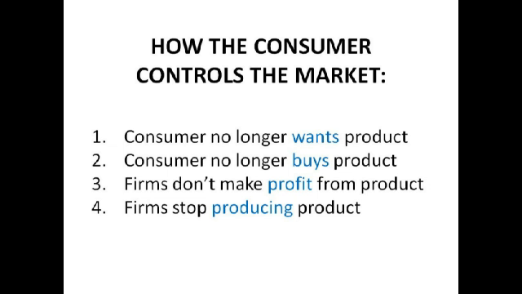Going back to allocation of resources, it's the consumer that controls the market. They decide what's going to be produced, and there's a really simple step-by-step process which shows how. Say the consumer no longer wants a product, so they don't buy it, so the firms don't make profit from the product, and they stop producing it.